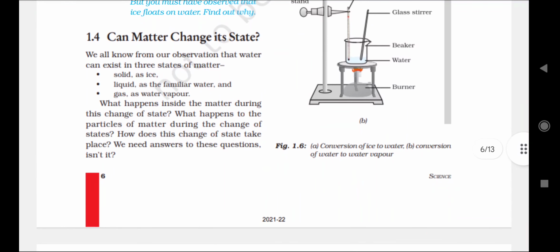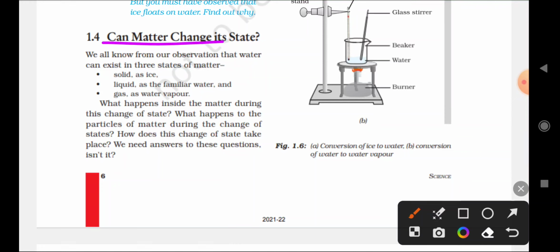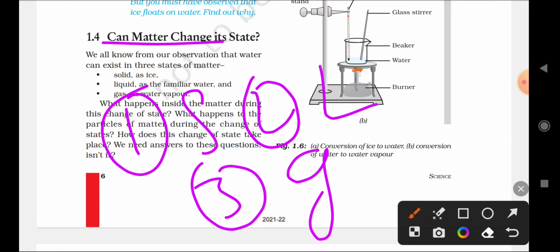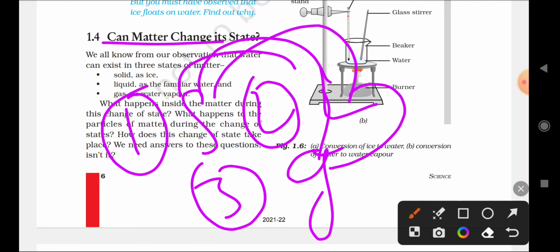Okay, next topic: can matter change its state? We already know that there are three states of matter: one is solid, the second is liquid, and the third is the gaseous state. One state can be converted into another: solid to liquid, liquid to gas, gas to liquid, and liquid to solid. So it can be interchangeable from one form to another. For that, you have to do some activities and study the given paragraph. Then we'll conclude that we can convert one state to another state.